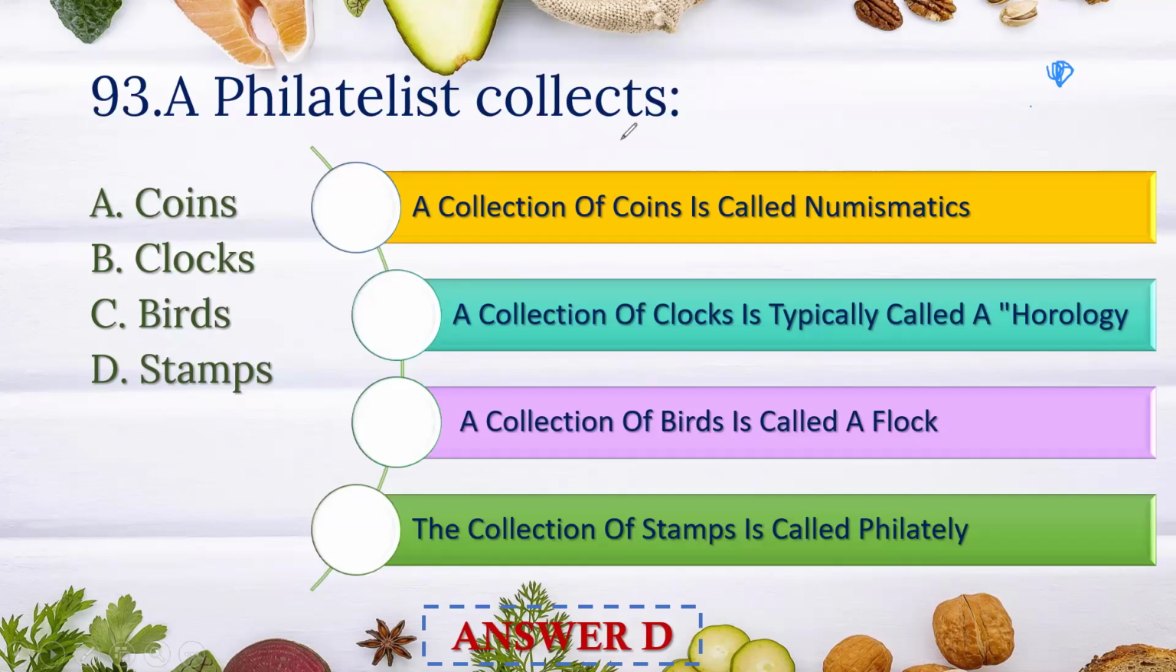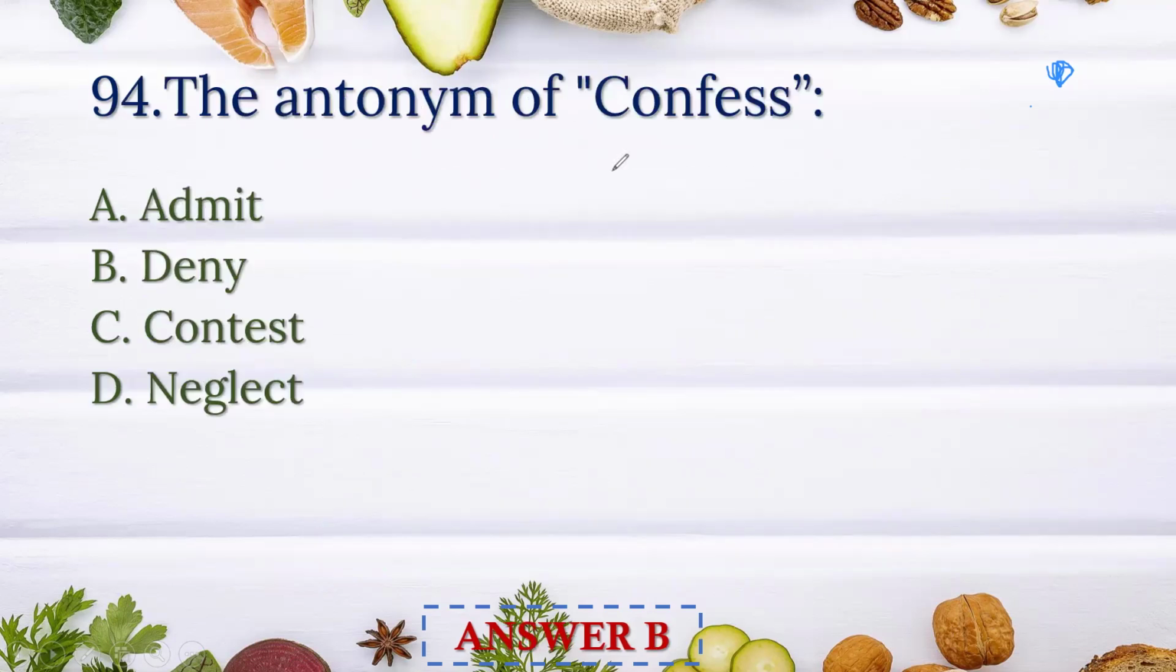A philatelist collects. A collection of coins is numismatics. Collection of clocks is typically called horology. Collection of birds is a flock. Collection of stamps is called philately. So the answer is option D. Antonym of confess is deny.